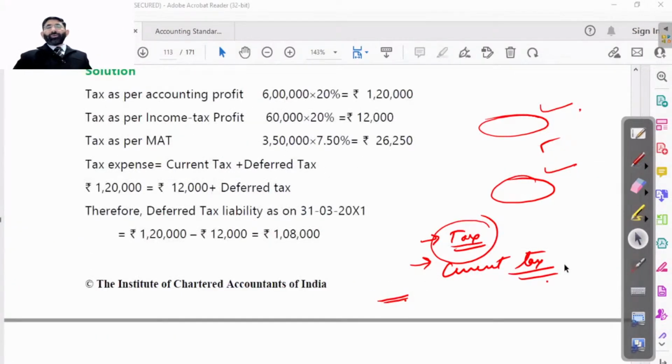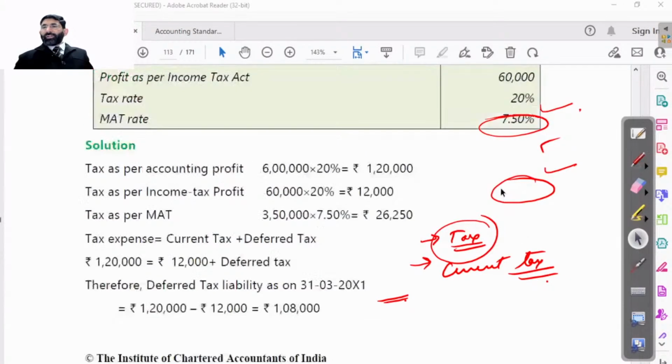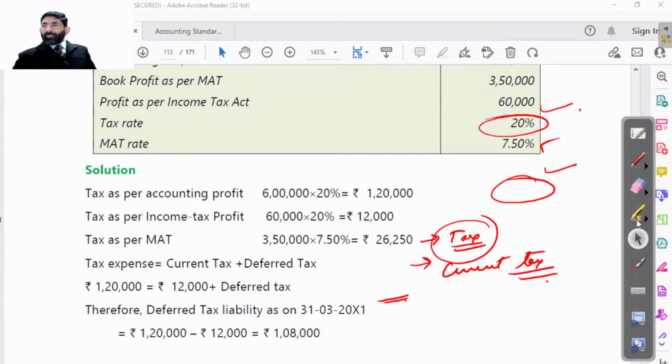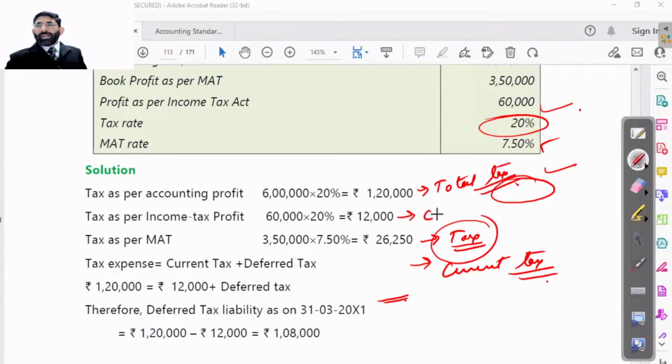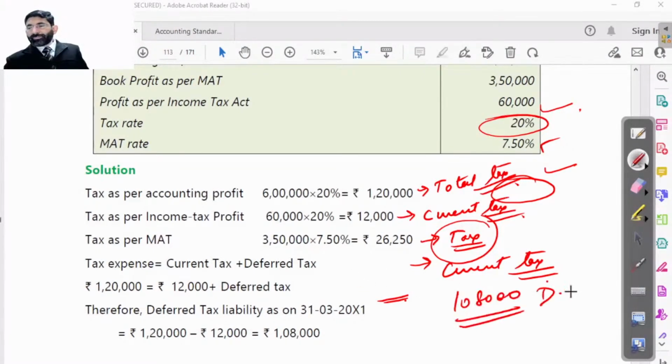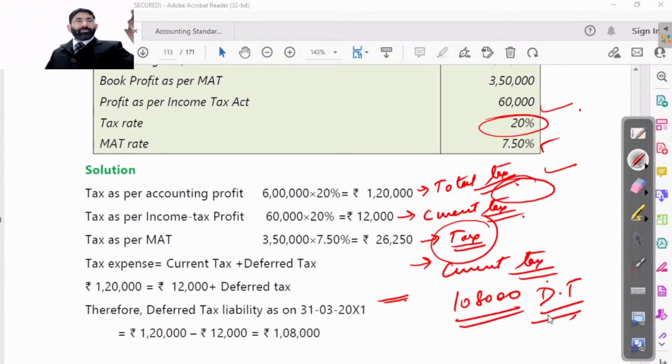So first you have to calculate in a simple way that total tax of 1,20,000 is there. This is called total tax. Out of that, this much is to be paid in the current year, so this is current tax. The remaining is called deferred tax. So the difference of rupees 1,08,000 will be assumed as deferred tax. I think this is clear to everyone. There's no worry about that.